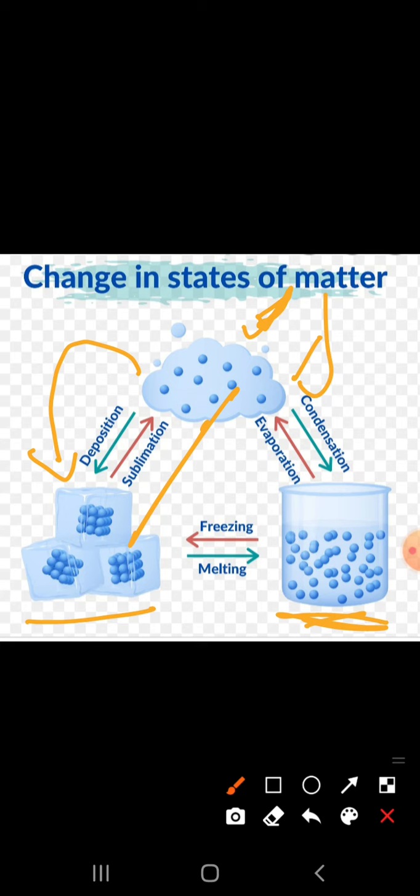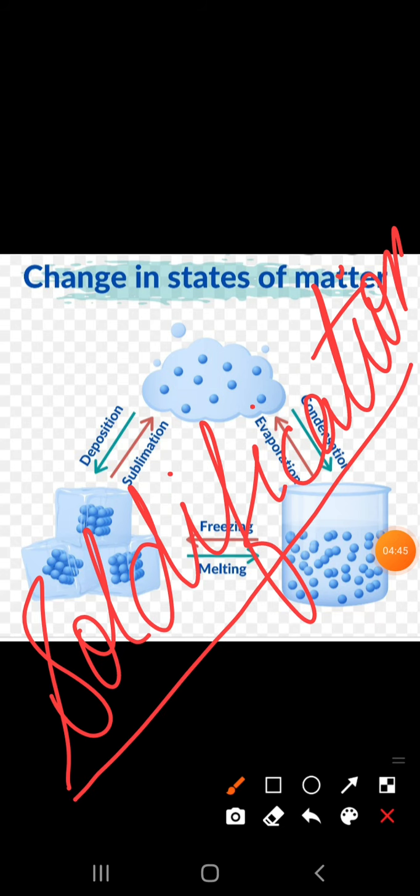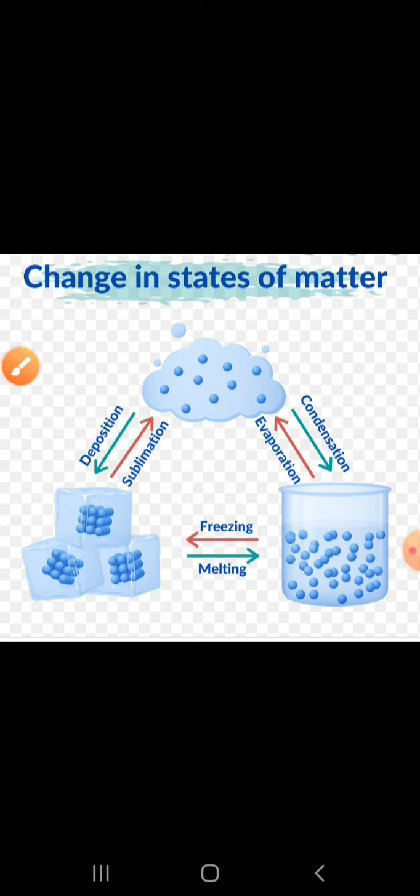Now see, I will give you different words. For example, freezing is also called solidification. Solidification means becoming solid. Now, melting point means the fixed temperature at which a solid changes into its liquid state. And freezing point is also the same, it is the temperature at which a liquid starts changing into its solid state.